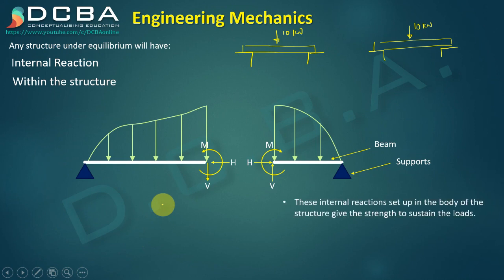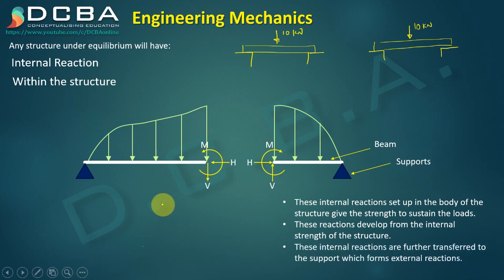So these internal reactions set up in the body of the structure give the strength to sustain the loads. These reactions develop from the internal strength of the structure. These internal reactions are further transferred to the support from which we get external reactions. So these internal reactions travel through the body of the structure and finally they reach the external supports, where the external supports give you the external reactions.